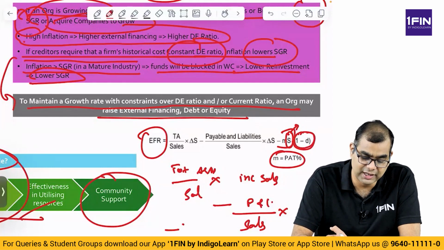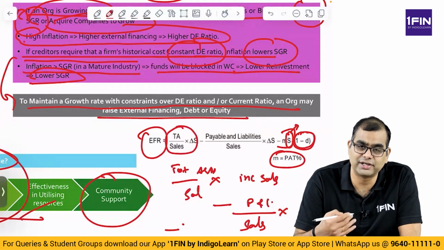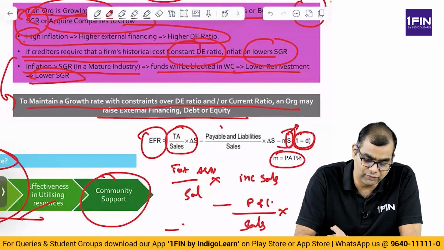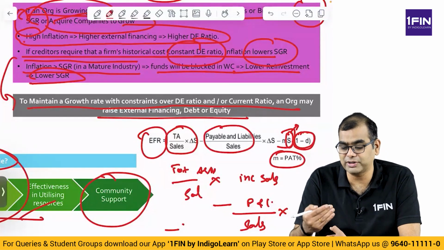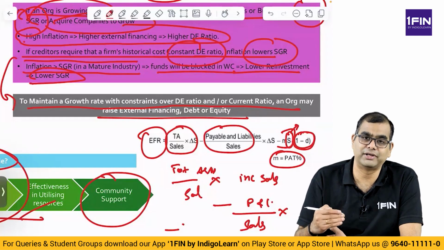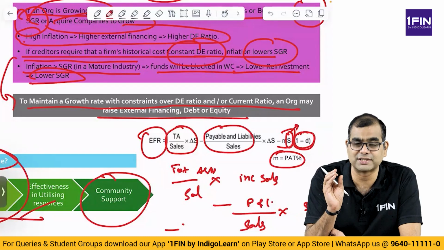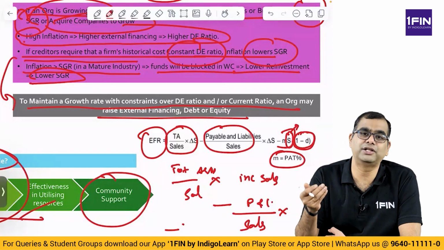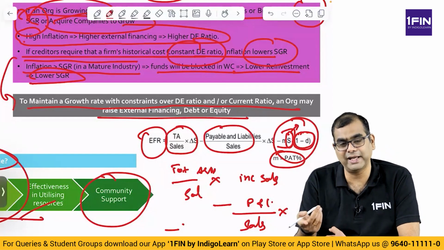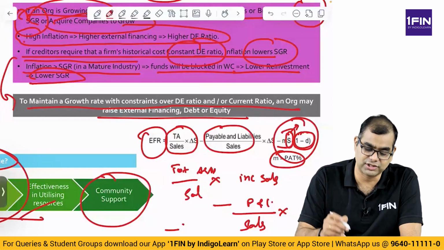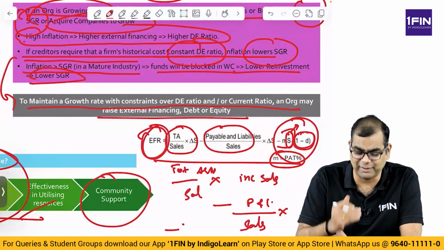So, for that equity is not required, but you require whatever is the total assets into increase in sales, right? So, basically you are looking at asset turnover ratio, and from that you are subtracting how much of the increase in assets is funded by increase in liabilities. You are subtracting increase in liabilities from increase in assets. It will tell you how much money you have to raise. From that money, you are also subtracting whatever money you are generating on your own, that is profit that is left out on new sales after paying out the dividend to existing shareholders. So, you subtract these three, you get the external financing that is required. It's a very simple formula. It appears complex, it is not.